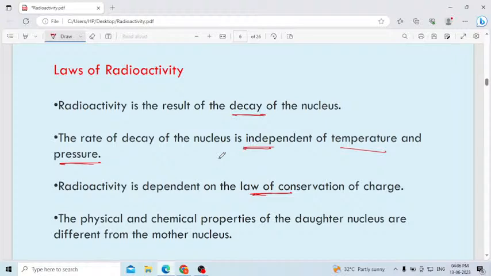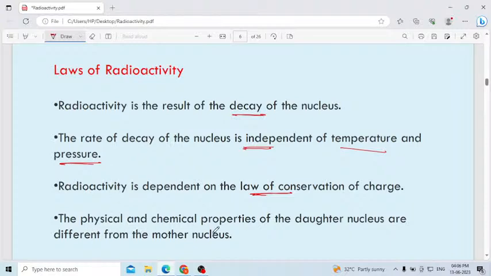You can only transfer energy from one form to another. Based on this law, the full radioactivity process occurs. But you have to remember, radioactivity is independent of temperature and pressure.